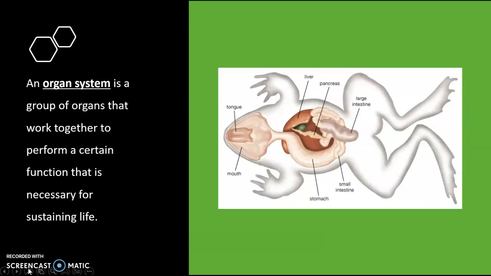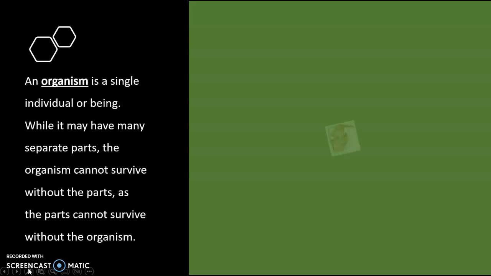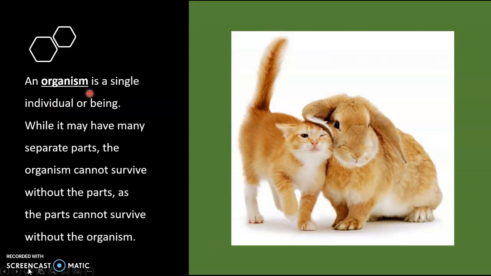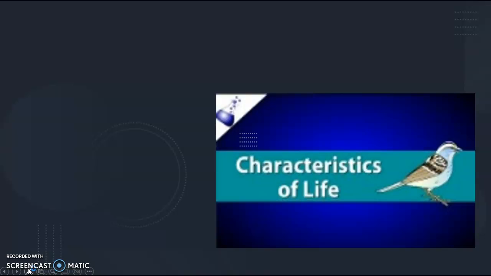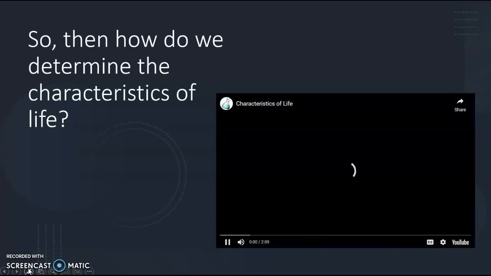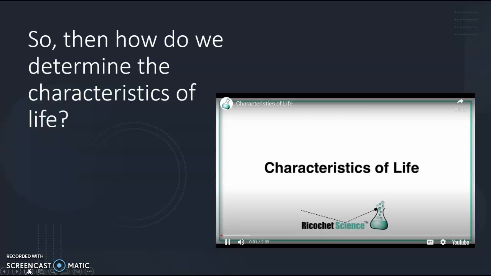When multiple organ systems come together, this creates an organism. An organism consists of each of these previous levels of organization, from cells to organ systems, that all work together as a whole to support the life of an organism. There must be some characteristics that determine what is considered alive then, right? Let's take a look.